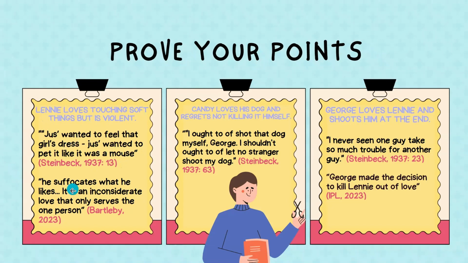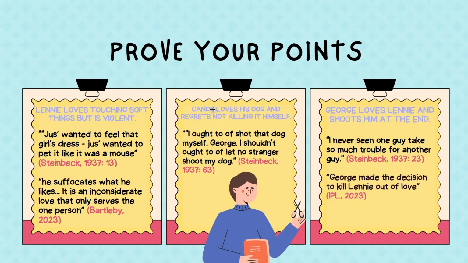action, right? And in this website that I found, it says he reciprocates what he likes. It is an inconsiderate love. This is by Bartleby. Okay, this idea of love and suffocation, inconsiderate love, all relates to the theme of love and violence. For Lenny. Now we have Candy.